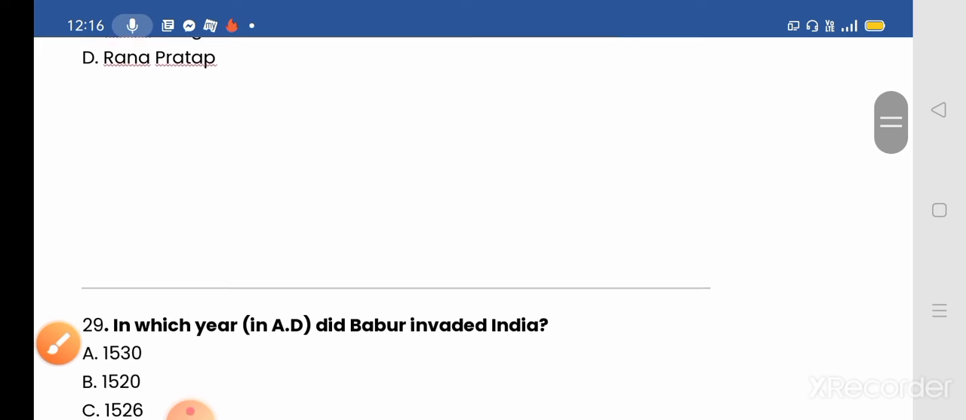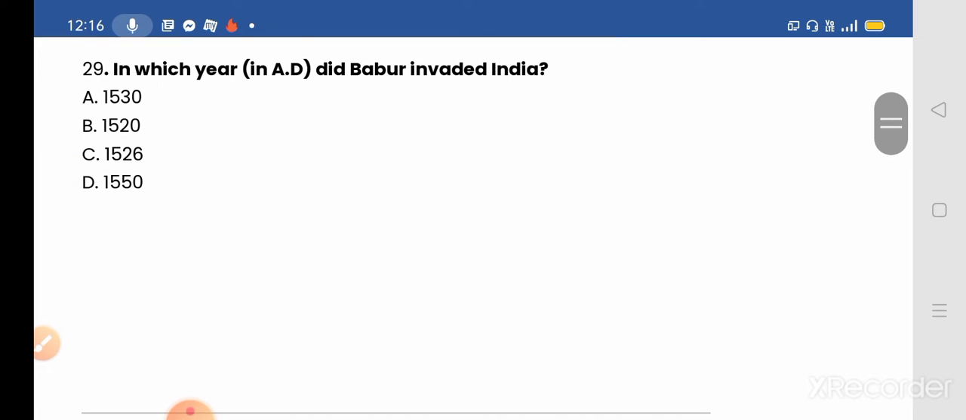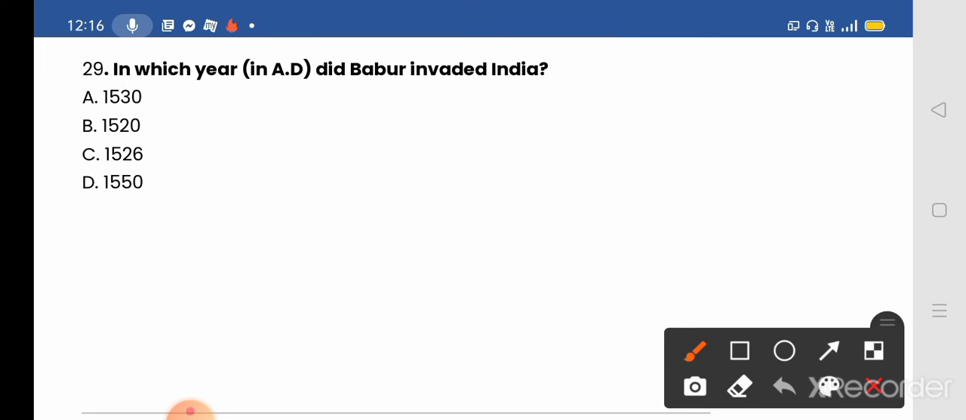Okay, next we move to our next question, question number 29. In which year did Babur invade India? Options given: A 1530, B 1520, C 1526, and D 1550. So make guesses and comment your answer in the comment box.